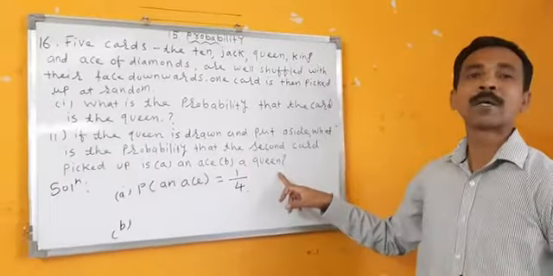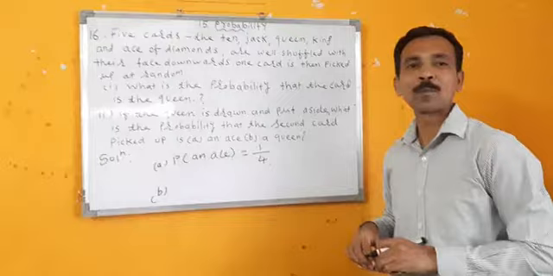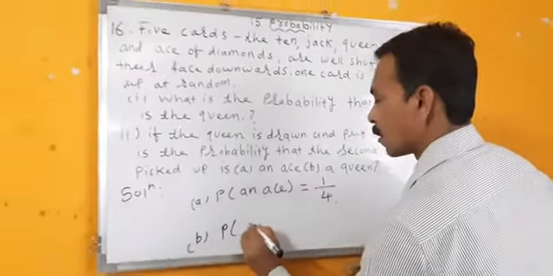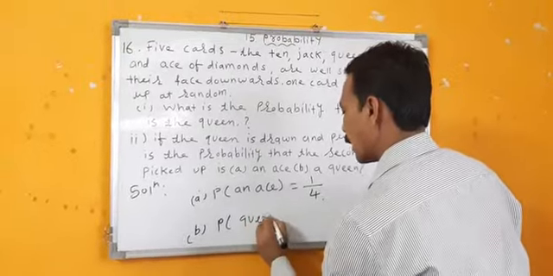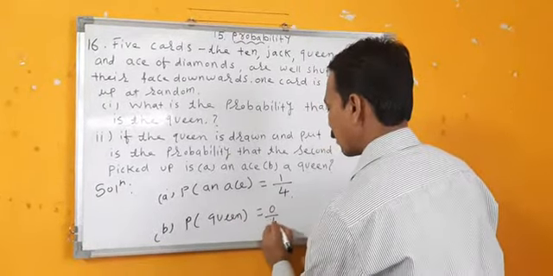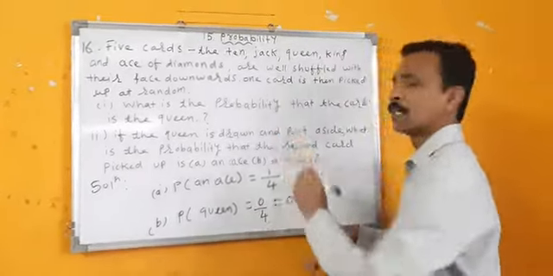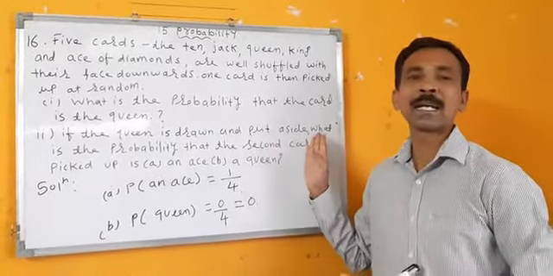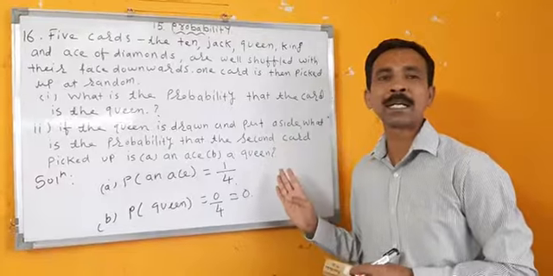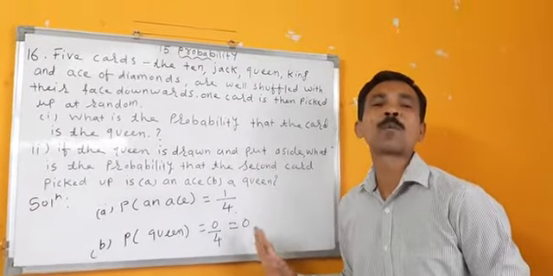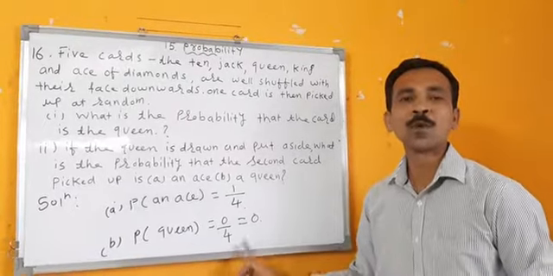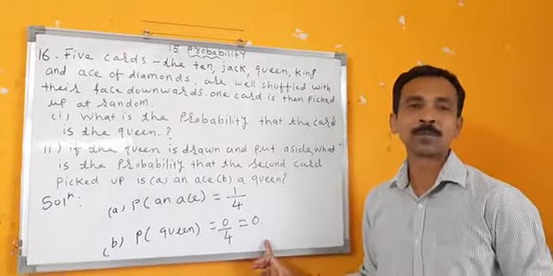Probability of a Queen. What will be the probability of Queen? 0 by 4 is equal to 0. Why 0? Because Queen is put aside. As Queen is put aside, now it is not part of the probability. So probability of Queen is 0 upon 4, which is equal to 0.